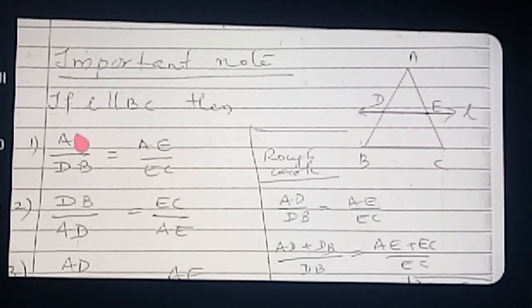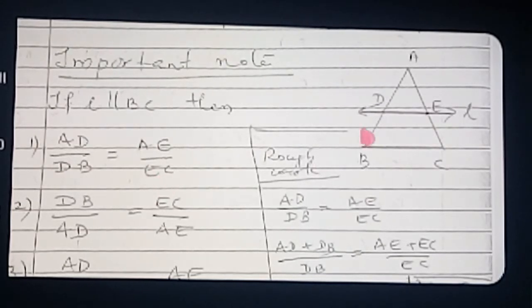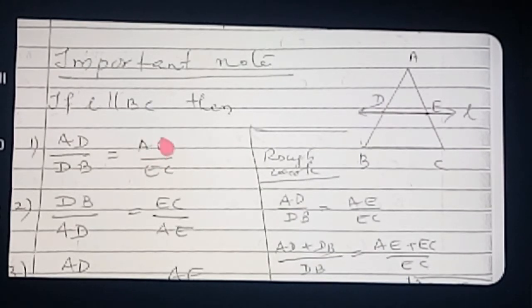Some students write upper half plane here and lower half plane there, so your answer will be wrong. Okay, so AD and AE are upper half plane line segments, and DB and EC are lower half plane line segments. So try to follow the same way.